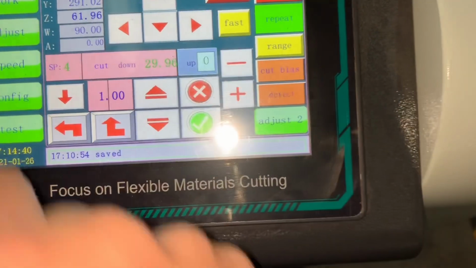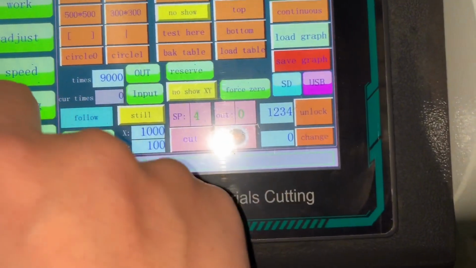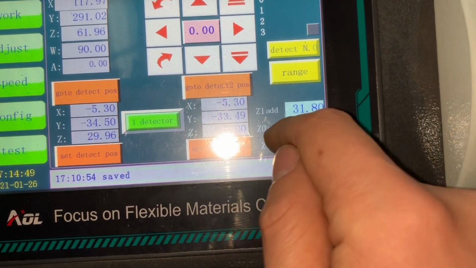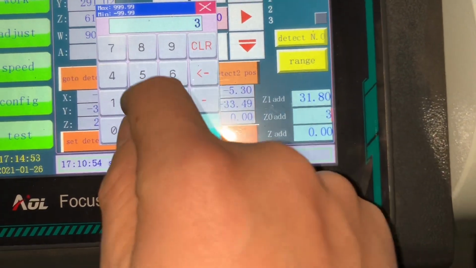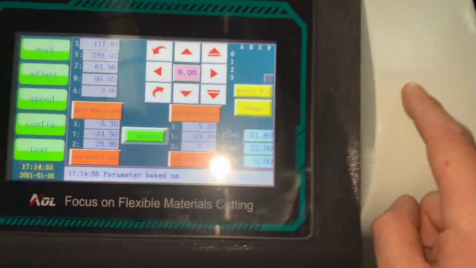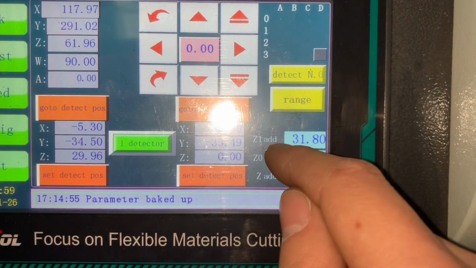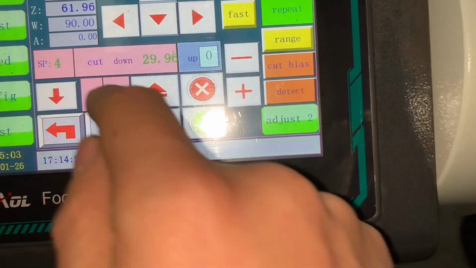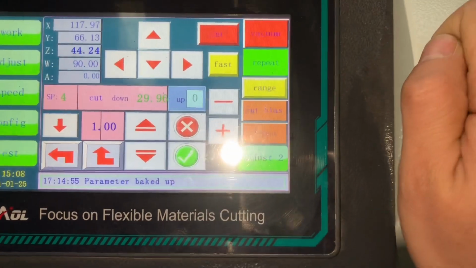32, and then press test. Press config, then press this one. And here the Z0, 32. Enter. The Z0 is the oscillating tool, and Z1 is the driving rotate tool. And then press adjust SP4. Press this one to adjust the knife depth again.